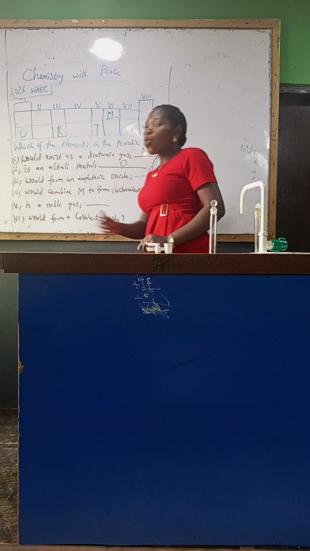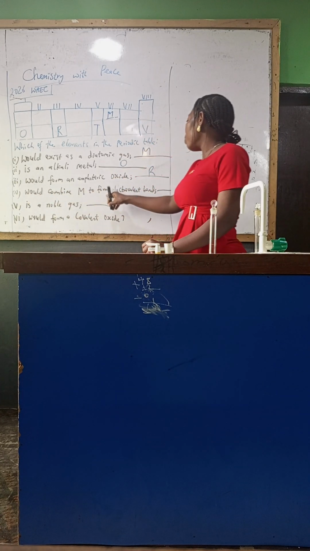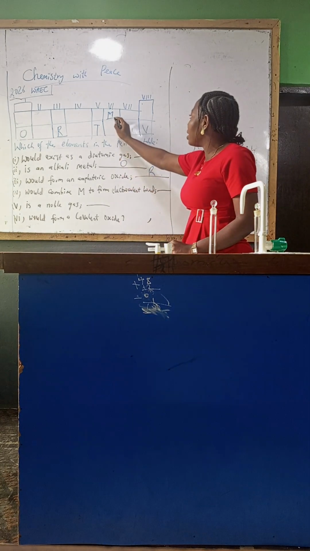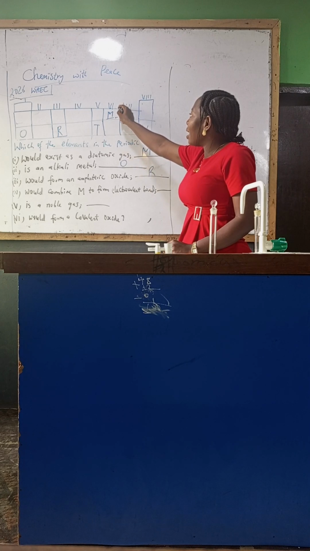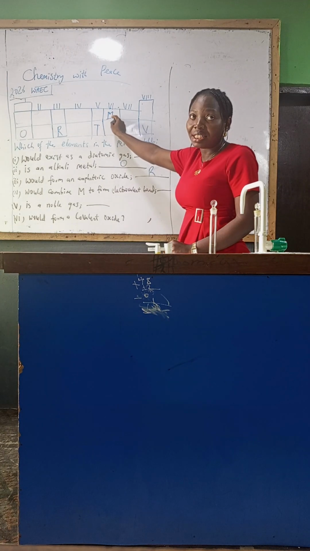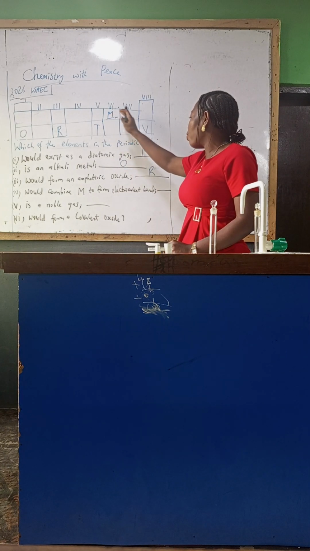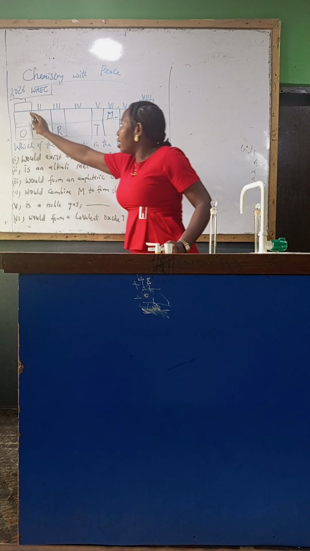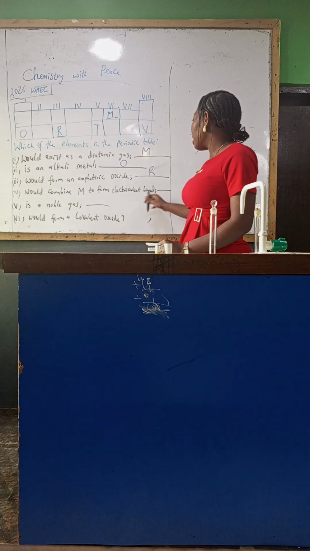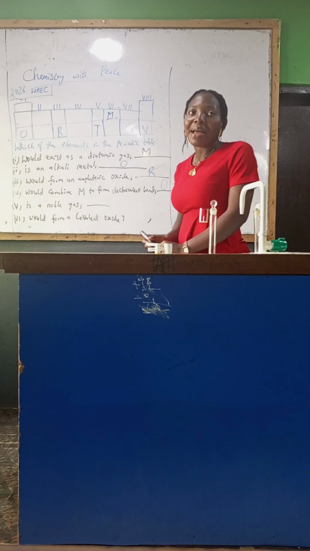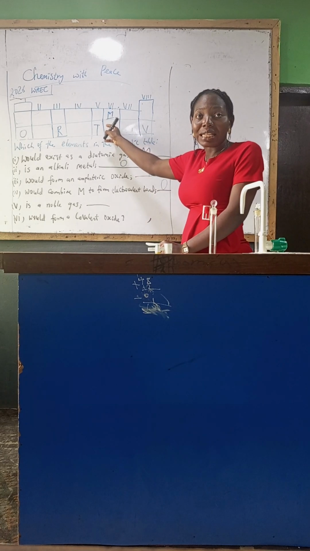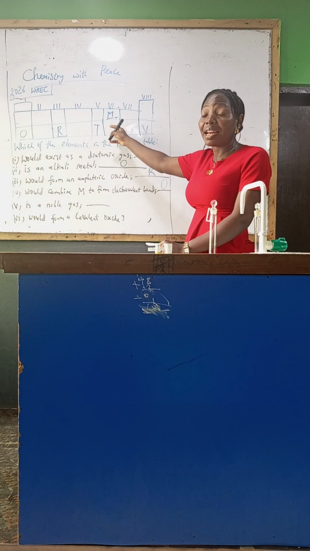The next question, which of them would combine with M to form an electrovalent bond? Let's go to the periodic table and locate our M. This is M, and this M is in group 6. M is oxygen. Which of them can combine with it to form an electrovalent bond? This O can combine with it to form an electrovalent bond. So the answer is O. Alkaline metals can combine with this non-metal by transfer of electrons to form an electrovalent compound.